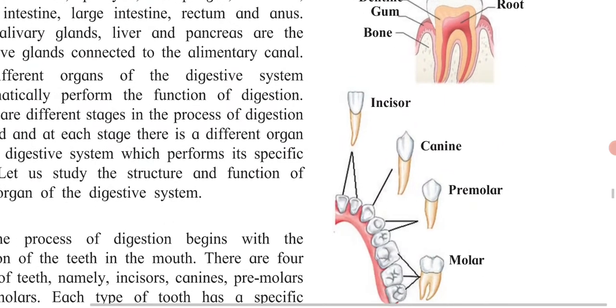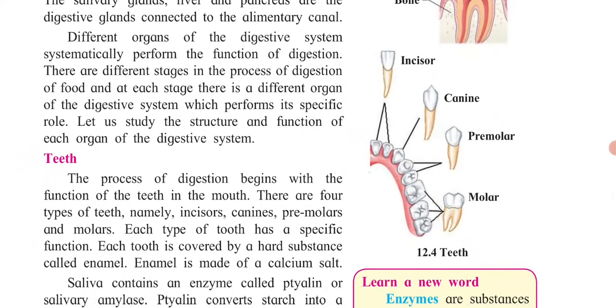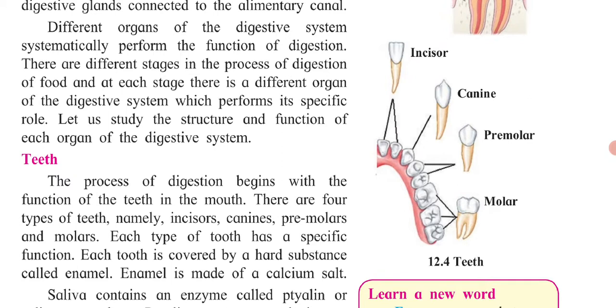Now we are going to study about the teeth first. You can clearly see the teeth in this picture. The front teeth which appear when you are smiling are called incisors. The next ones, which help you to bite things like an apple, are called canines. Many animals such as lion and tiger have sharp canine teeth. Then there are the premolars, and the last ones are the molars.